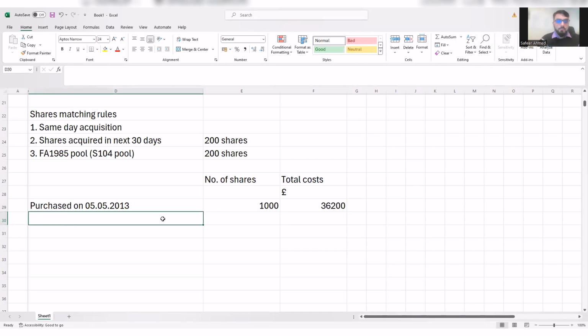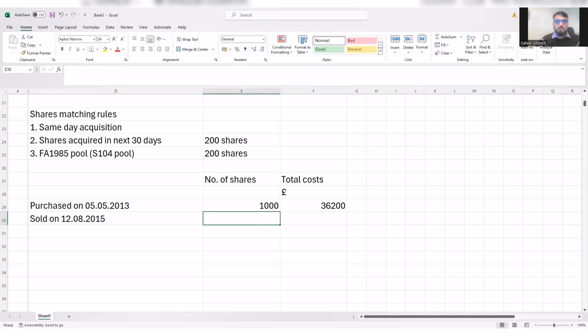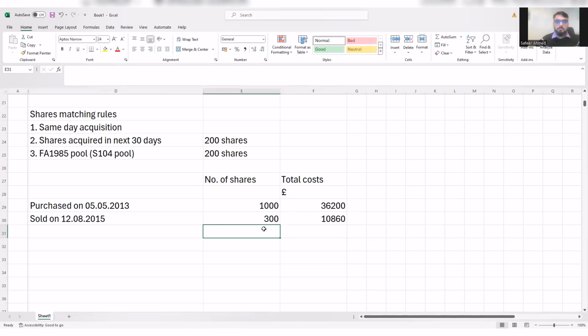So in this case, we will write sold on which date, which is 12th of August 2015. How many shares has this person sold? 300 shares. So the cost of these 300 shares was, remember, 300 times the per share cost of 36.20, which is that.